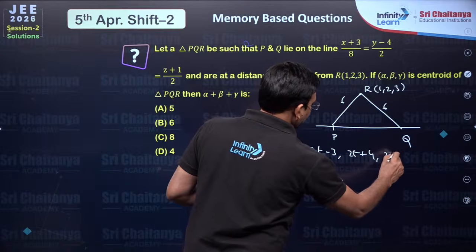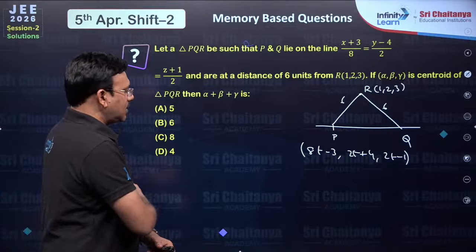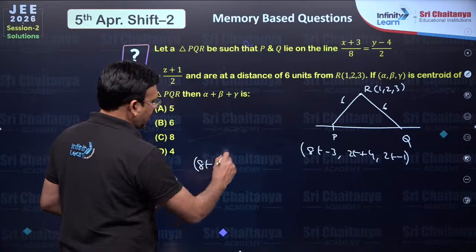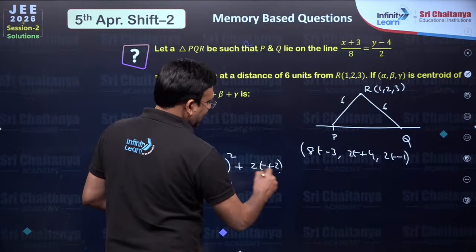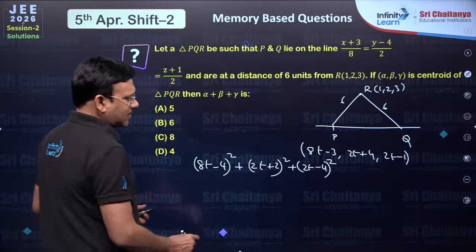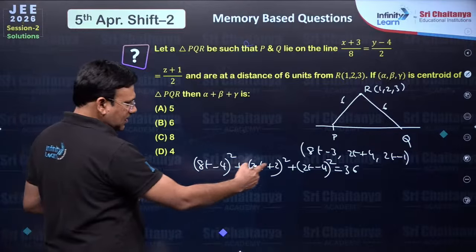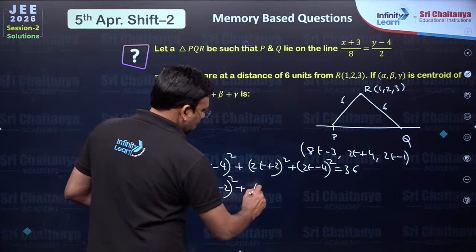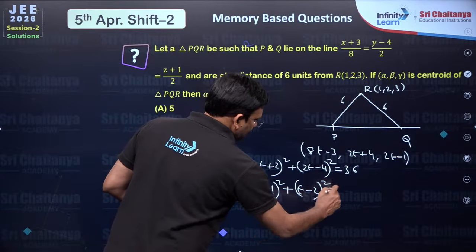You take a general point. Now, this distance must be 6. You just compute (8t minus 3 minus 1), 8t minus 4 whole square, plus (2t plus 2) whole square, plus (2t minus 4) whole square, under root must be 6. So, this is 36. In the next step, dear students, you just take 2 common, so that this is (4t minus 2) whole square plus (t plus 1) whole square plus (t minus 2) whole square is equal to 9.